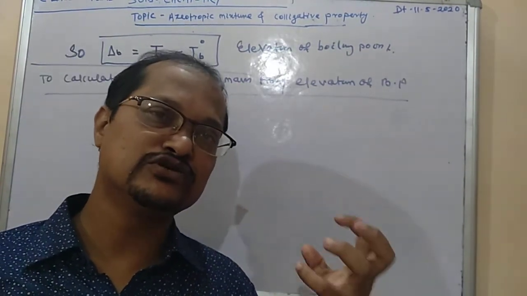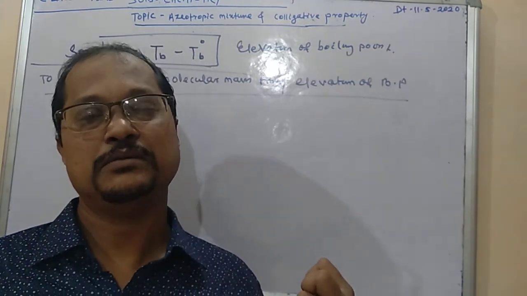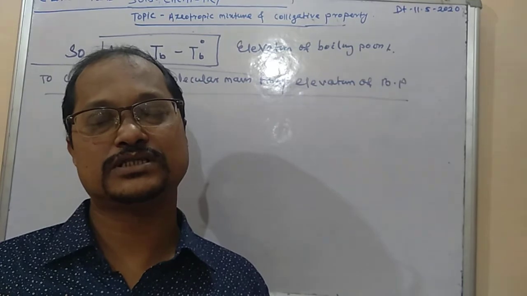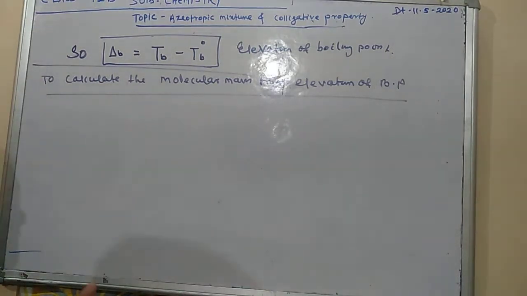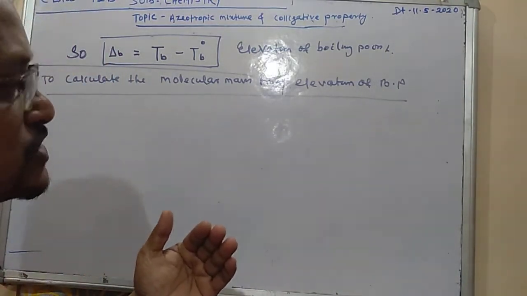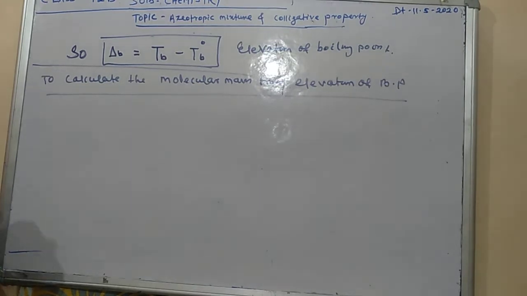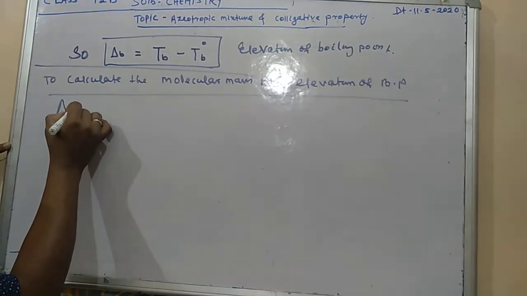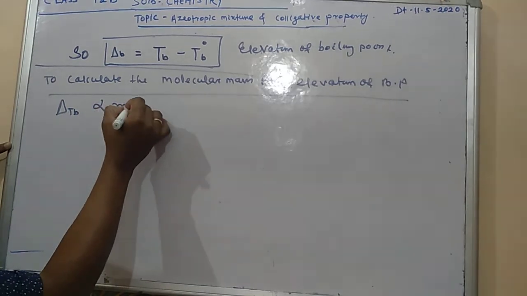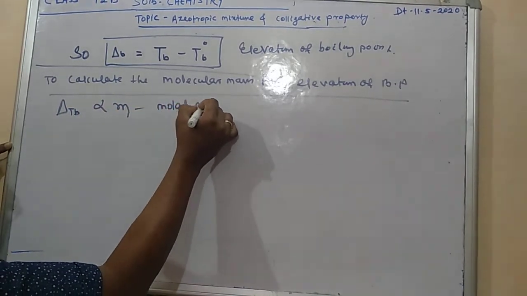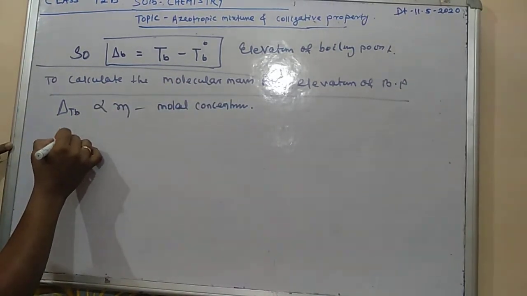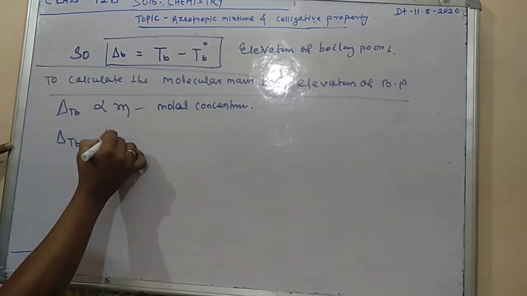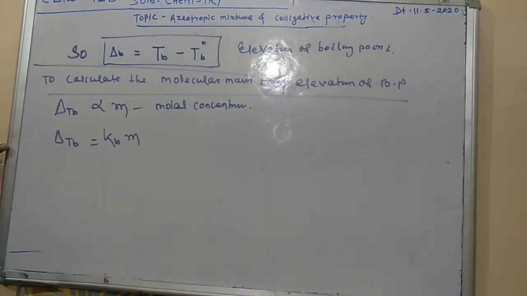The concentration of a solute means the molar concentration of the solute, because the mass of the solute that is participating is the dependable factor for its concentration. That's why we can write delta TB is directly proportional to m, m meaning your molal concentration. And we can write delta TB equal to Kb m. Now delta TB equals Kb into m.